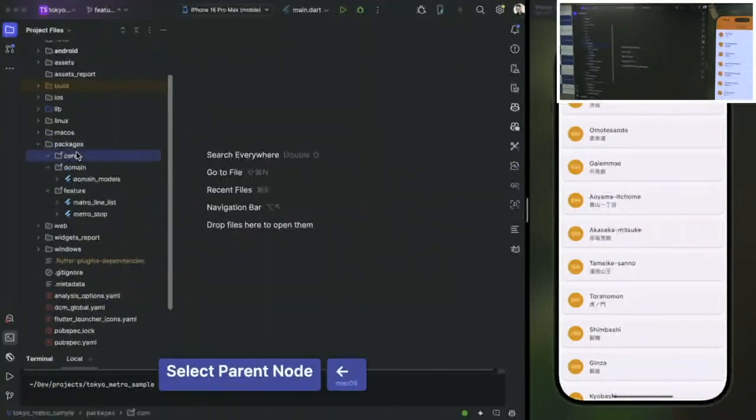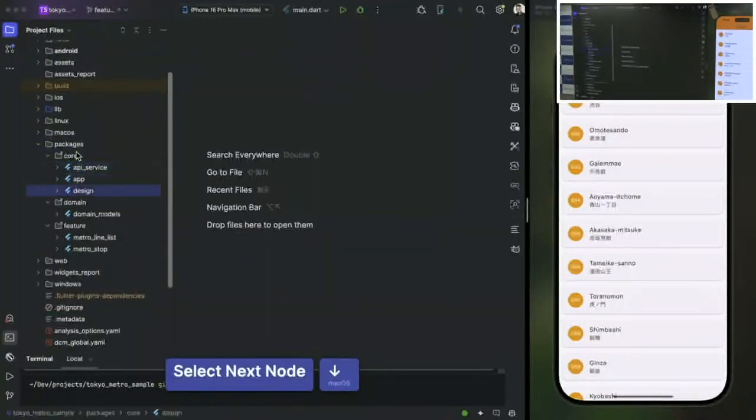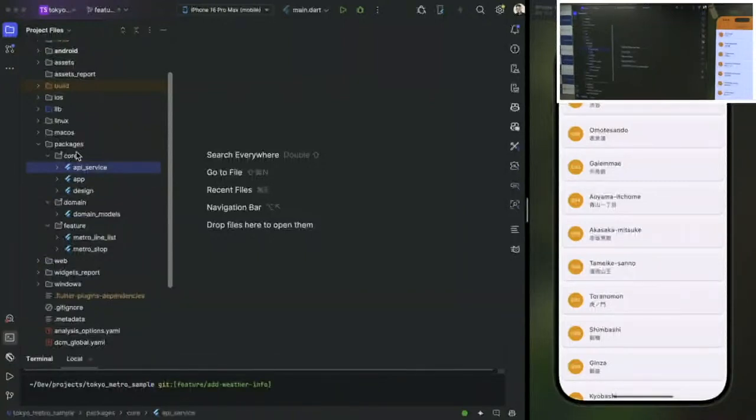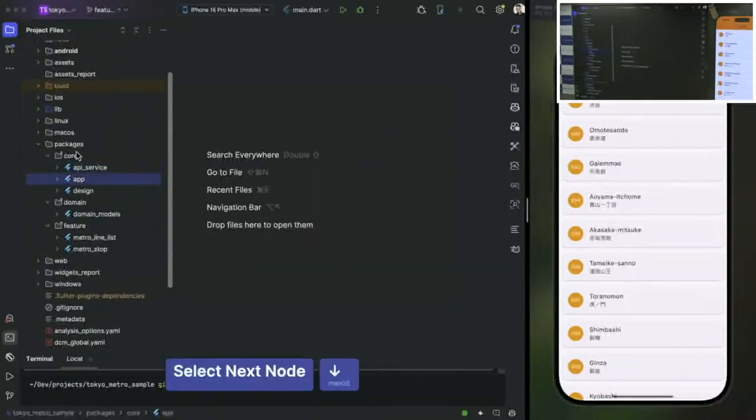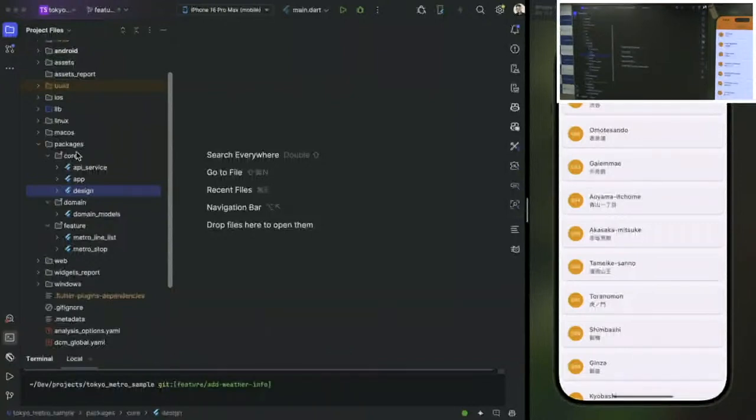Below the packages we have a core which contains three things: an API service, which, spoiler alert, actually just contains a fake implementation, so there is no actual real API call under the hood. I had a chance to mock everything. Besides that, we have an entry point for our application, a design library, which can provide some specific tokens and colors. And besides that, we have two features.